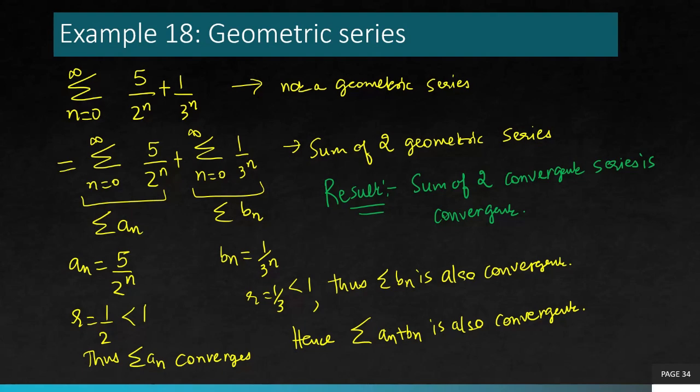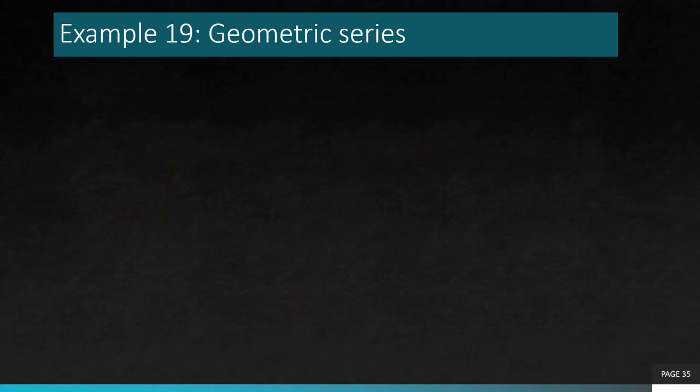We did this example on geometric series because I wanted to also demonstrate this result for you, that the sum of two convergent series is convergent. This is good practice to know, that sometimes you can also split the series into multiple series and check their individual convergence first, because if individually they look like one type, like in this case both of these were geometric type and we know how to test geometric series convergence, you break them up into two series, individually find they are convergent, and using this result you conclude that this is also a convergent series. So this result is not only applicable to geometric series, it is applicable to any two types of series. So take care of that. Let's move to the next example.